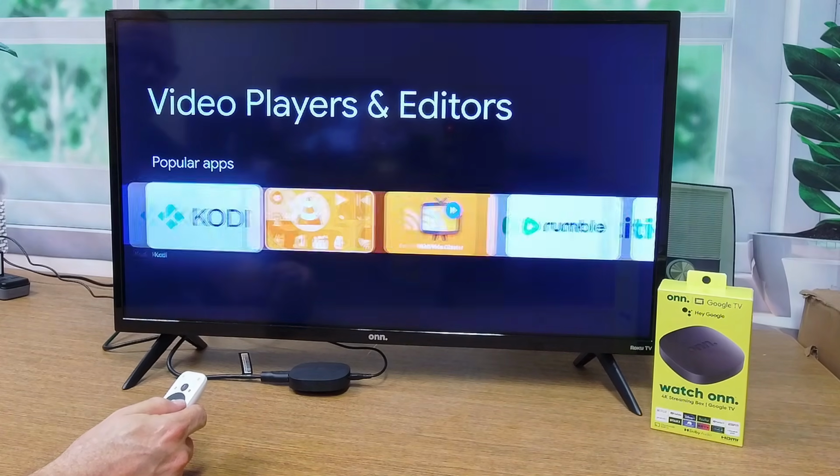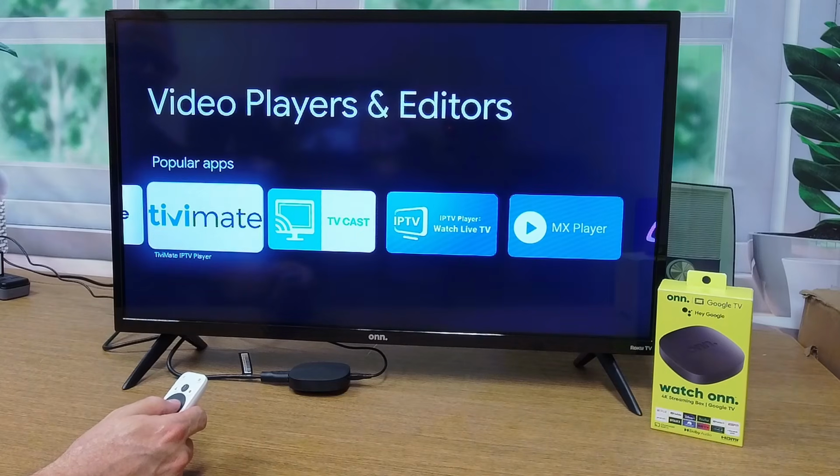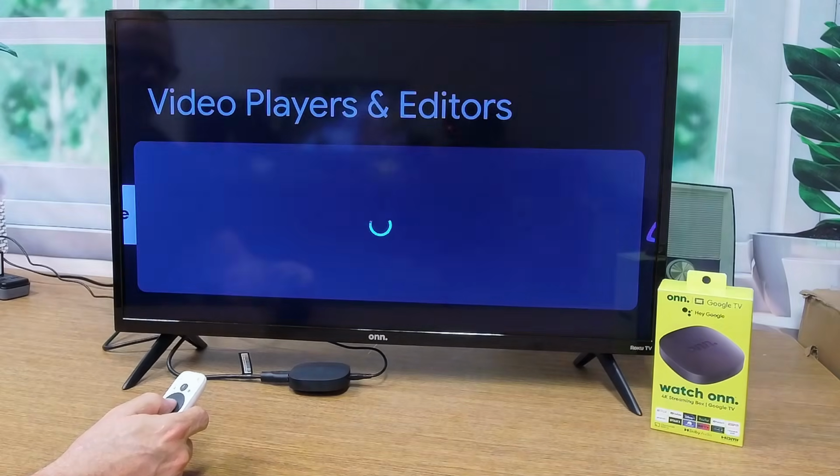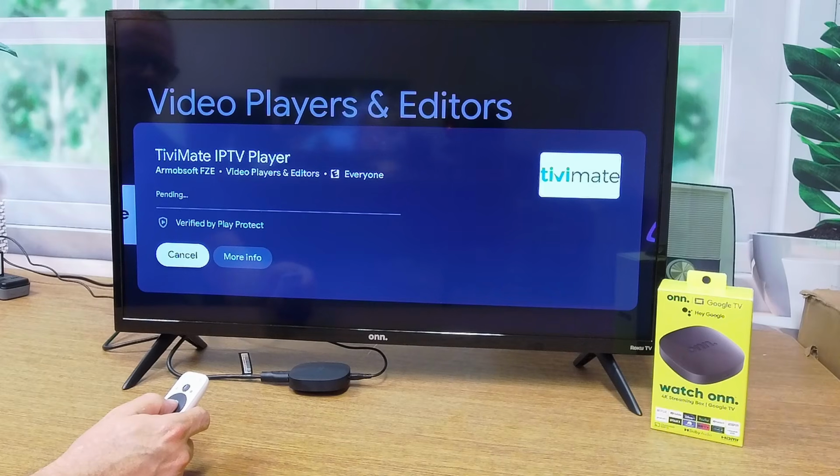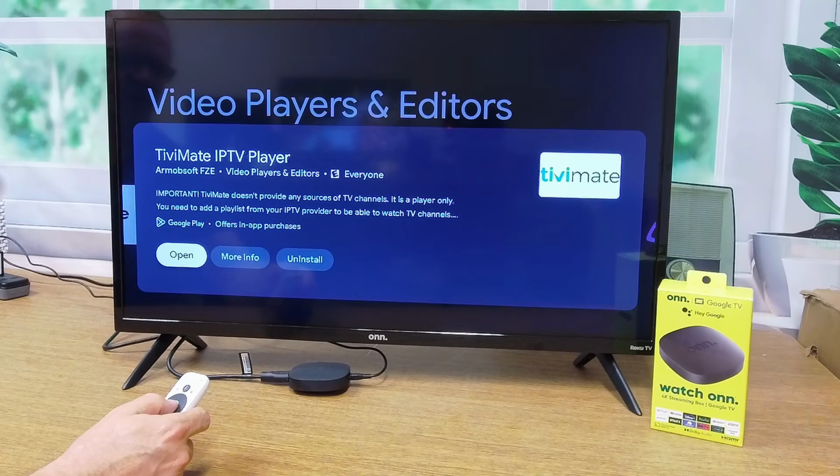And then we're going to go over to the right until we see TiviMate highlighted, which it is. We're going to select that. We're going to choose to install it. And I'm going to fast forward here. Okay, we're back. That was actually fairly quick. So we are now going to choose to open the TiviMate player.